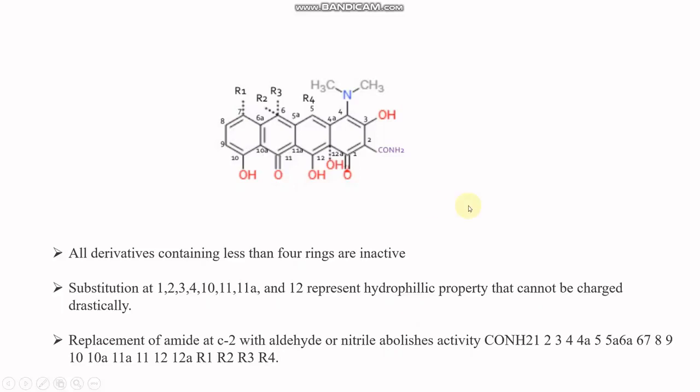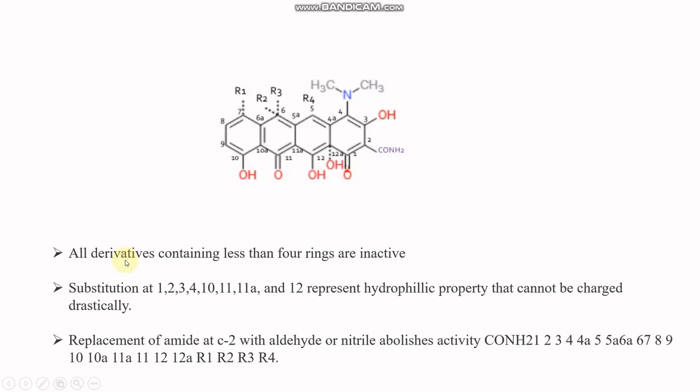So basically we start the counting from here, from 1, 2, 3, 4, 5, 6, 7, 8, 9, 10. The numbering starts from this oxygen group, and the main chances of substitution are only the 7 position, 6th position, and 5 position. The 6th position has two chances, where you can introduce R2 and R3.